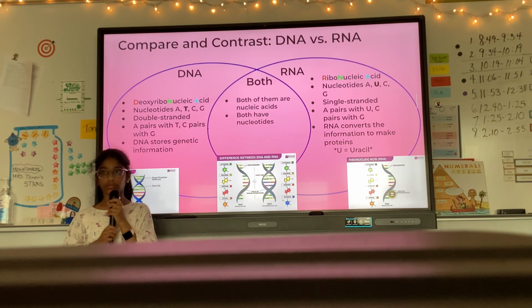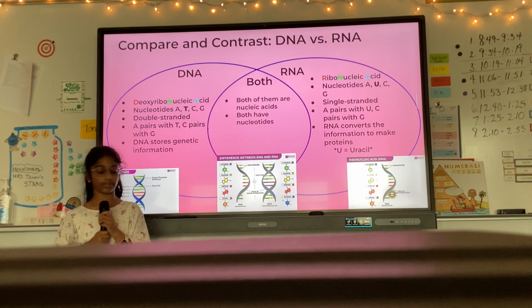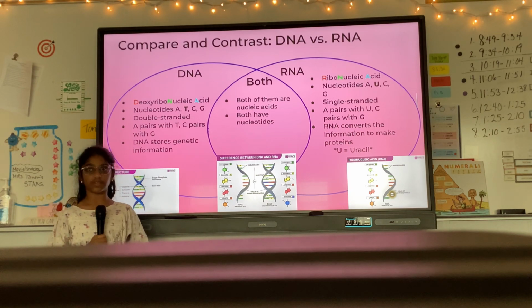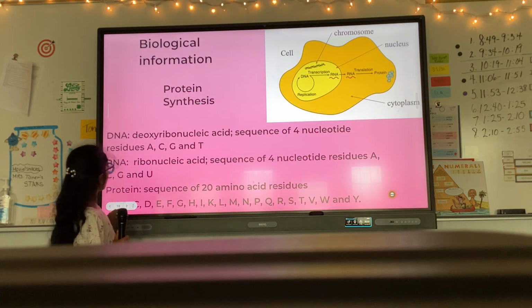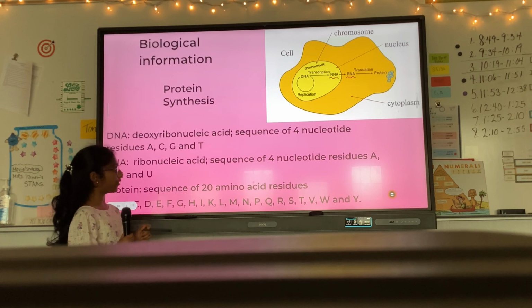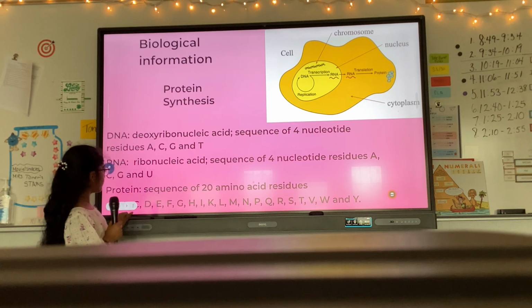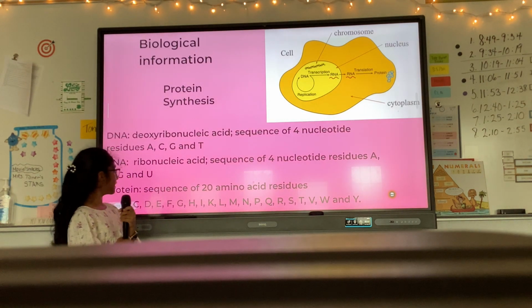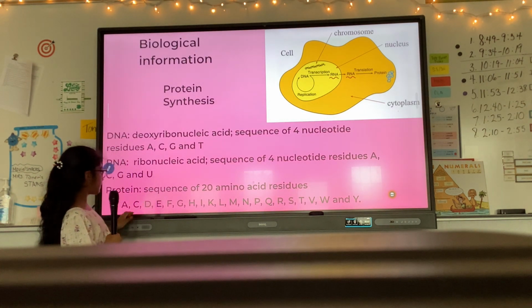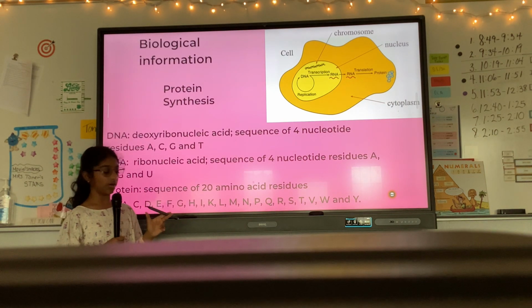So while DNA stores the genetic information, RNA converts the information to make proteins. There are 2 types of processes needed to make a protein, and they're called transcription and translation. And this is how you make a protein. DNA is a sequence of 4 nucleotide residues, A, C, G, and T. RNA is a sequence of 4 nucleotide residues, A, C, G, and U. And a protein is a sequence of 20 amino acid residues. An amino acid is the basic building block of a protein.